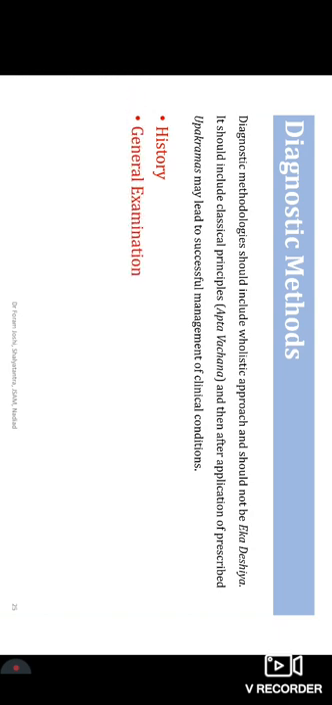We are taking history, general examination, and local examination. But the classics have documented some different things. They tell of darshanam, sparshanam, and prashnam. What we understand is that darshanam is to look, sparshanam means touch, and prashnam means to interrogate or take history.